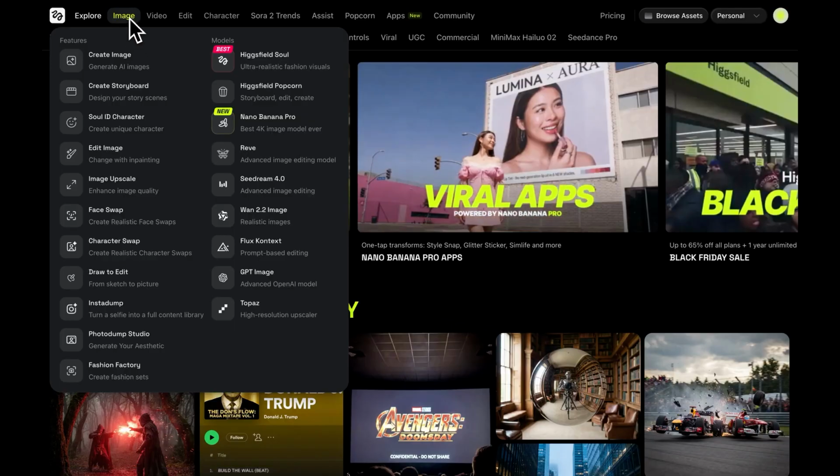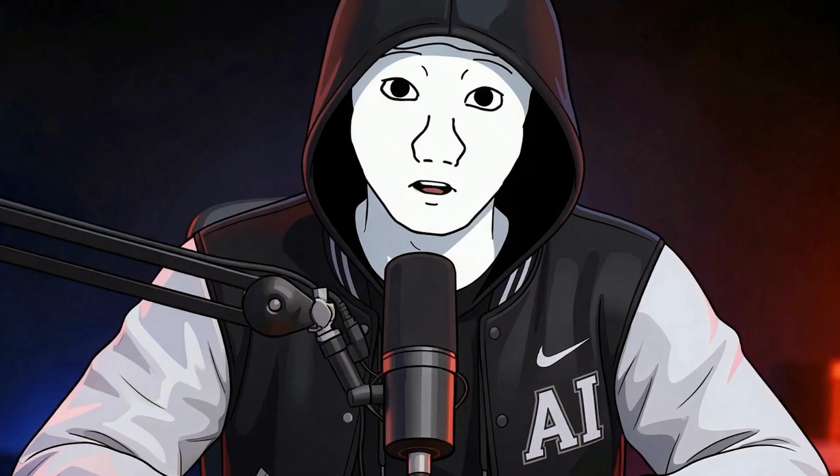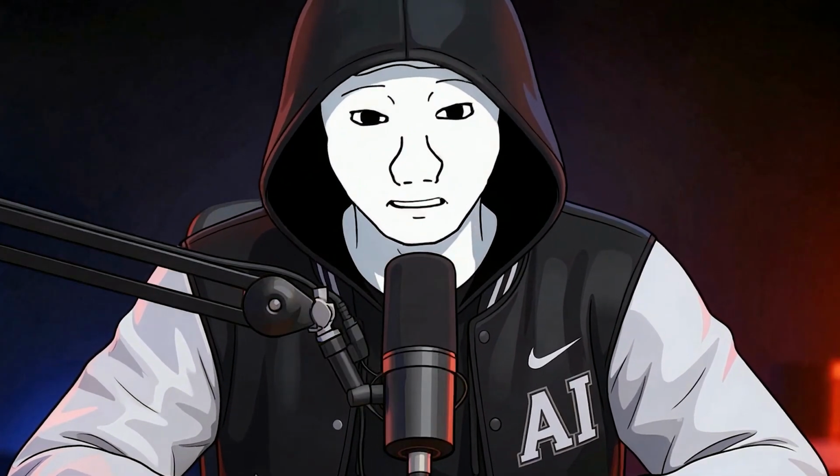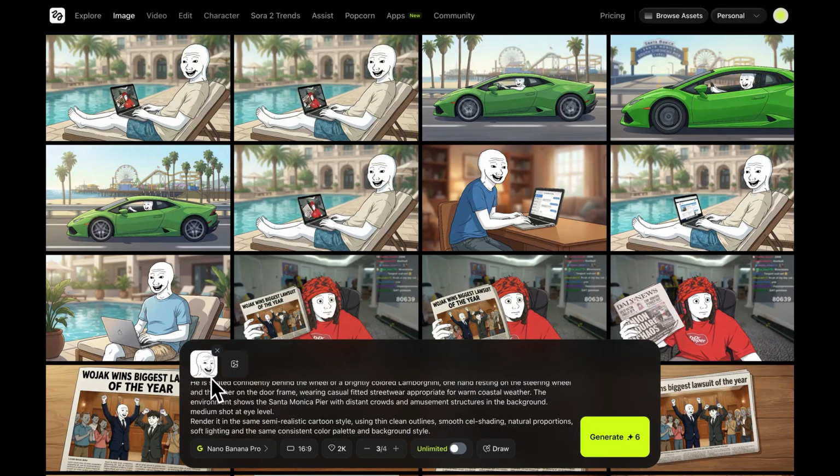Here go to Image and select the Nano Banana Pro model, also known as Nano Banana 2. It's Google's latest image model, and it delivers very accurate results. So now we paste in the prompt that we just copied and upload the first reference image that needs to be a headshot of the character Wojak. As second image, attach a headshot of the Wojak NPC character. They'll represent the bystanders I just told you about.